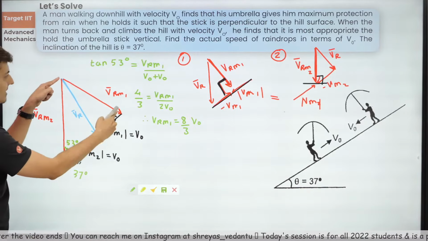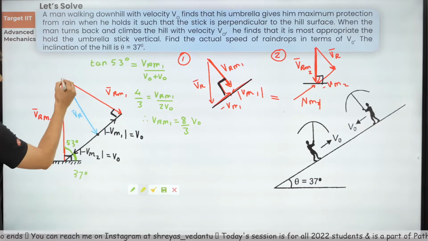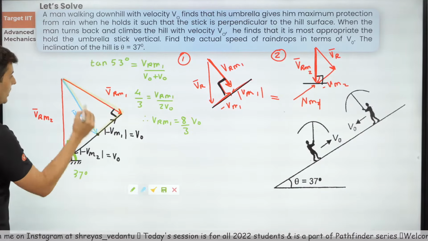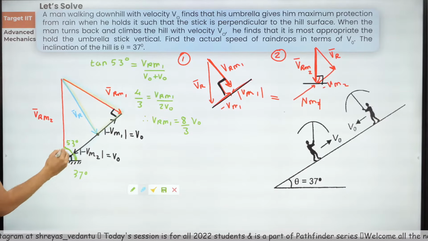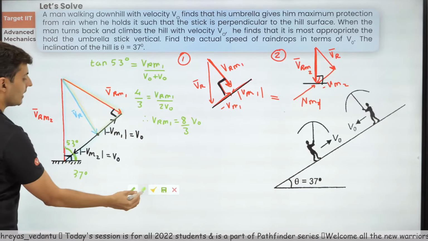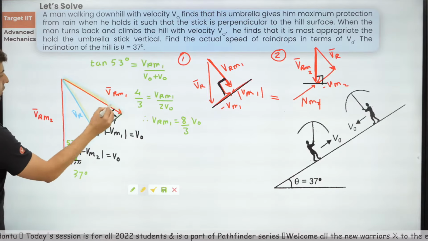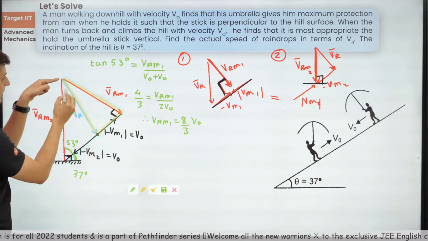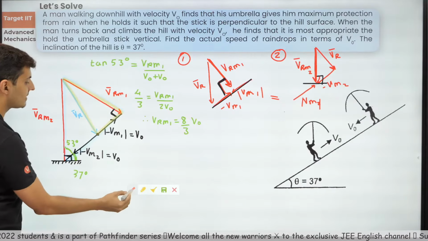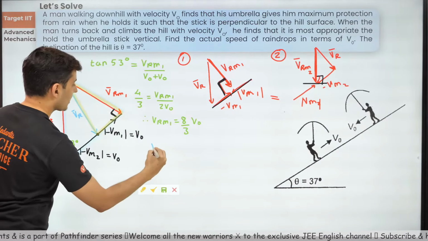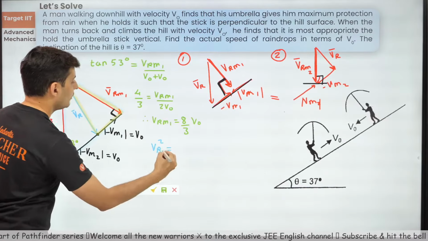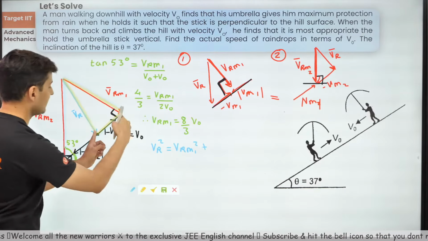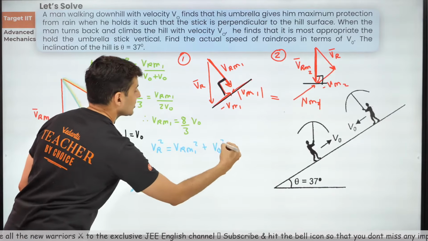Once I get this side, look at this small triangle over here. Earlier, we had focused on the big triangle, correct? Now we are focusing our attention on the small triangle. This is right angle. This is hypotenuse. So guys, can you not see over here? VR square will be VRM1 square plus this square, which is V0 square.